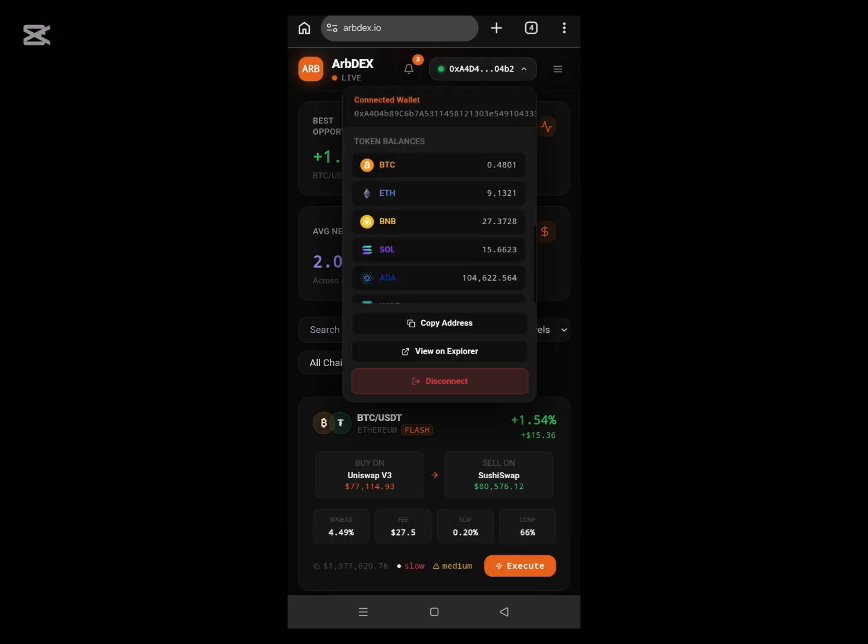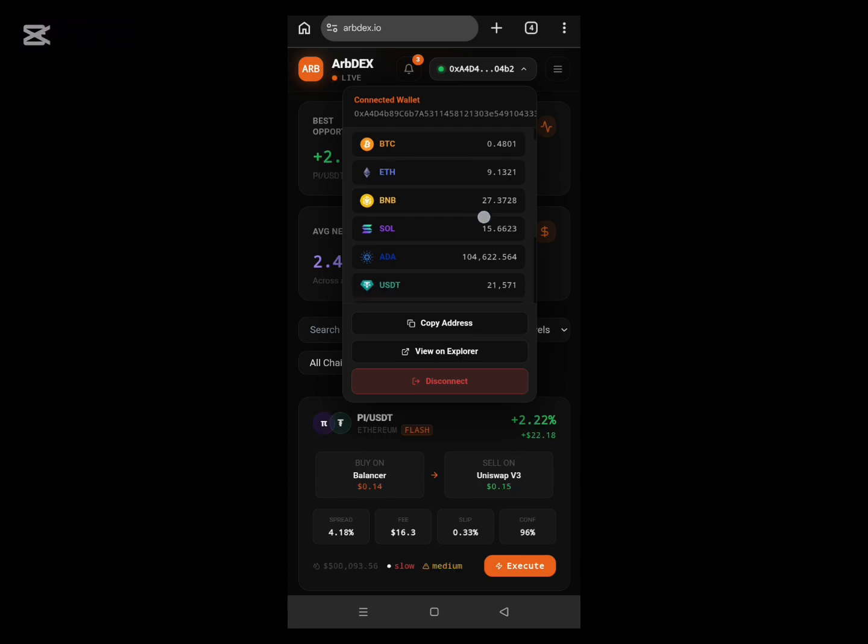Okay, you can see I have BTC, Ethereum, BNB, Solana, ADA, and USDT. Good. Those are the tokens I have in my wallet now before this trade. So please take note of my USDT balance, because whatever profit I'll be making will be credited right to my USDT balance. You know, my wallet is locked in here, so I'm dealing directly with the blockchain. So everything I do will be done right inside my wallet. The profits will be credited right inside my wallet, and it will be credited on my USDT balance.